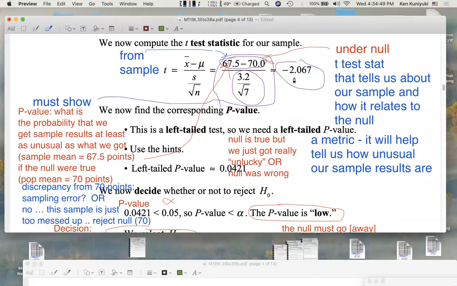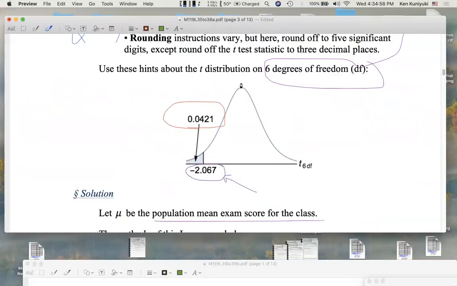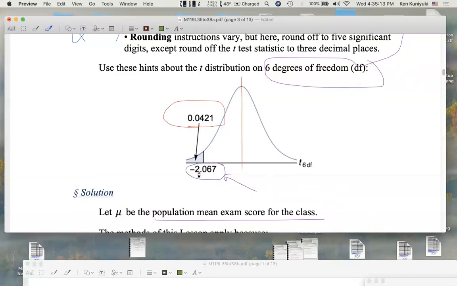The t-test statistic is negative 2.067. That may not mean much to you. Okay, so let's find the p-value. It's a left-tail test. If Igor had gotten a sample mean of 70 points, the t-test statistic would have been 0, all right? But the sample mean that Igor got, 67.5 points, was a bit low, and the t-test statistic is negative. The probability of getting something as low as this or lower just by chance